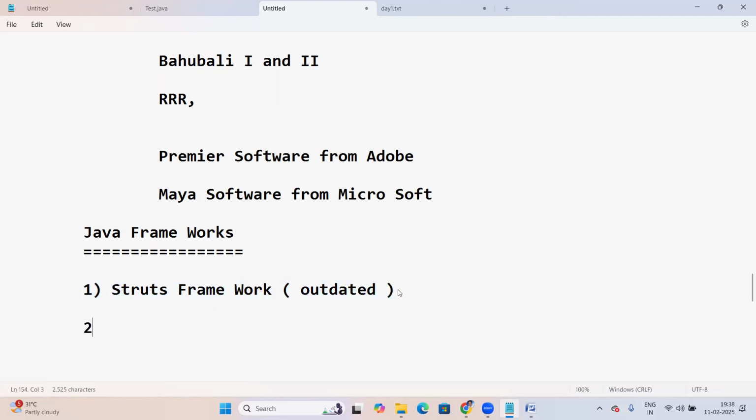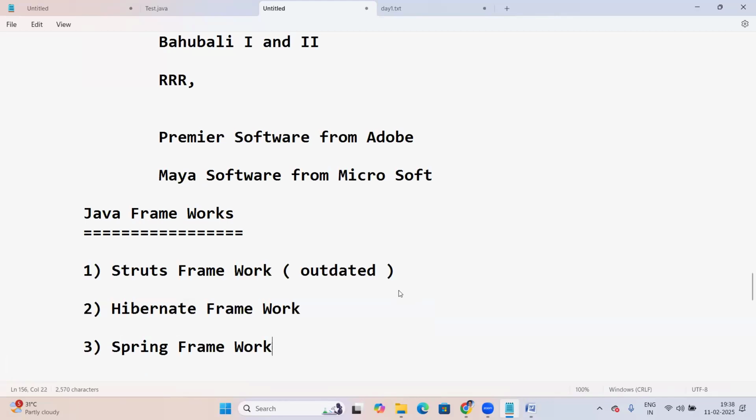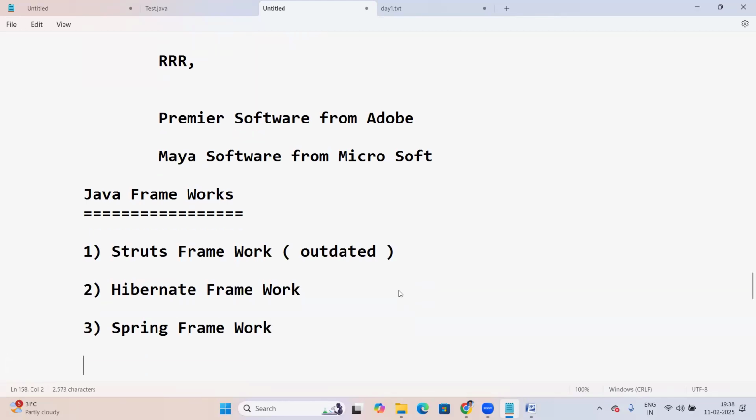Next one, Hibernate framework. Hibernate is a most important framework, used for databases and all that. Next is the Spring framework. Yes, most important. Presently, Spring is the most used framework.